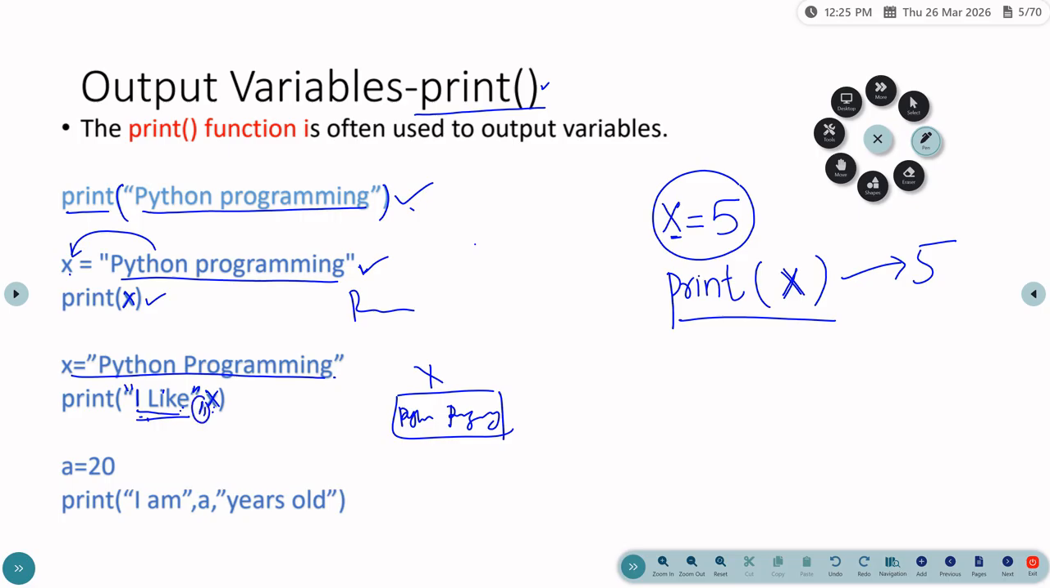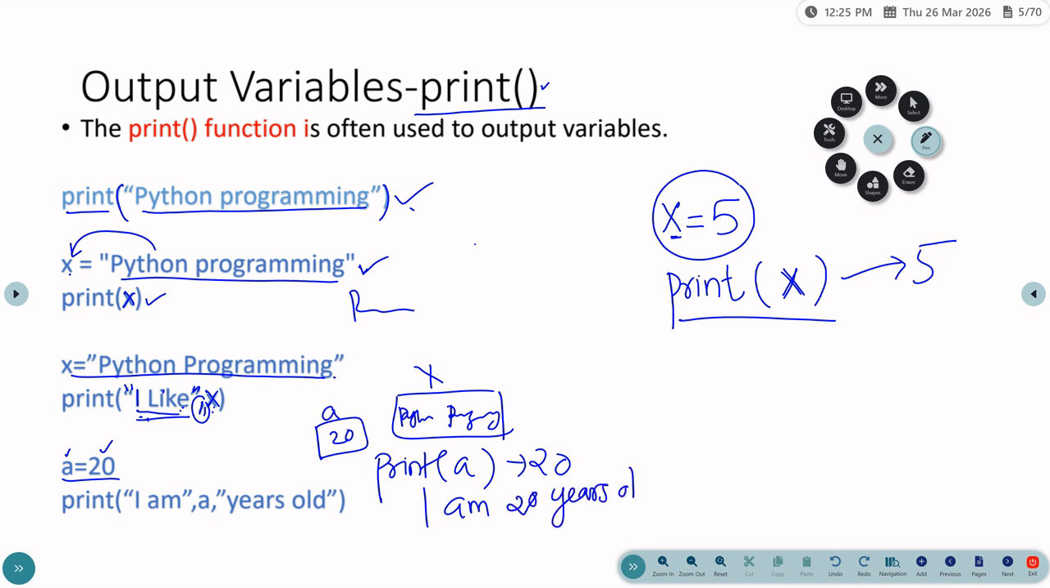If you omit this comma, it will display an error. See, another variable. What is the name of the variable? The name of the variable is a, and its value is 20. We know that a is a variable which contains 20. If I directly print a, it will print only the value 20. I want to print like this: I am 20 years old.